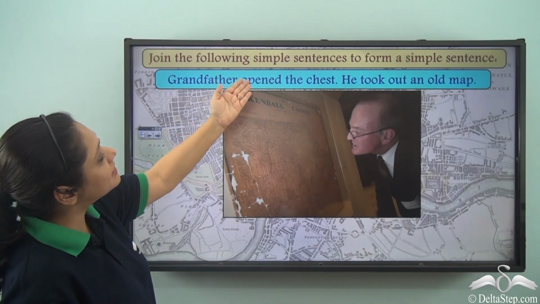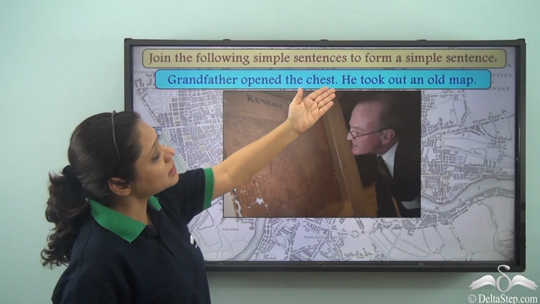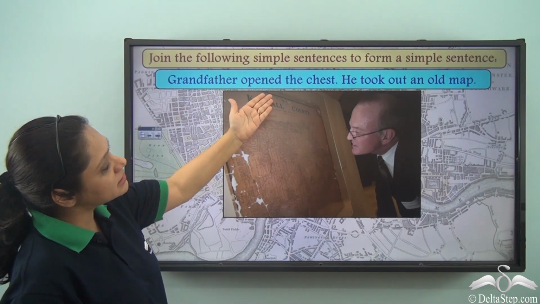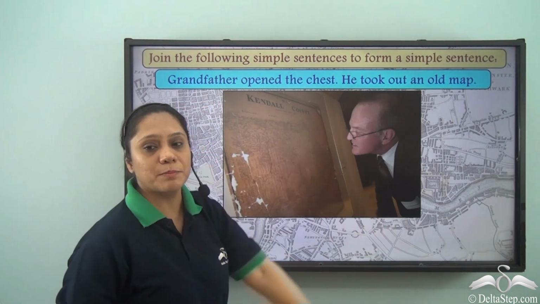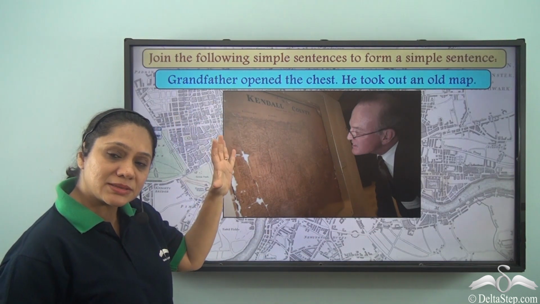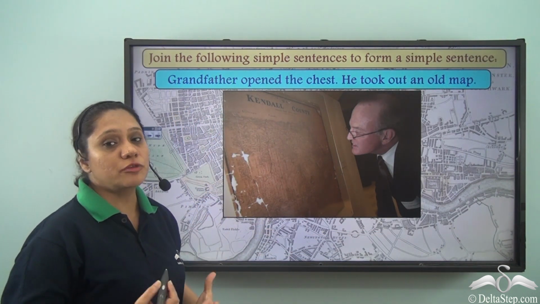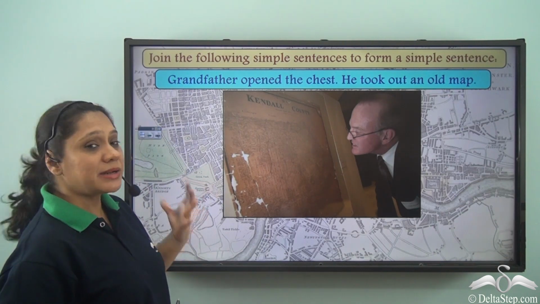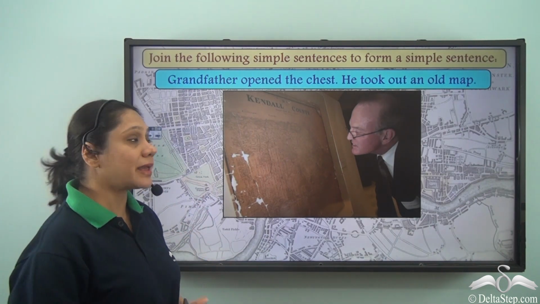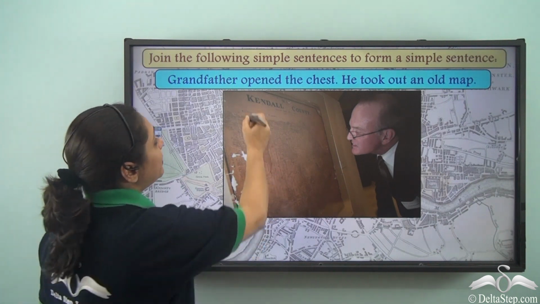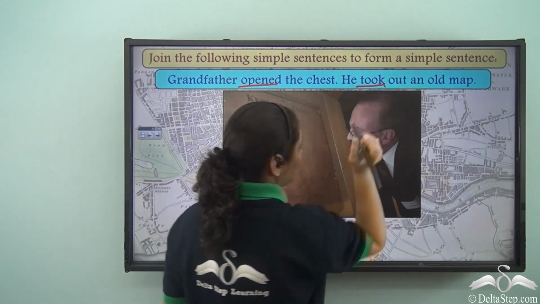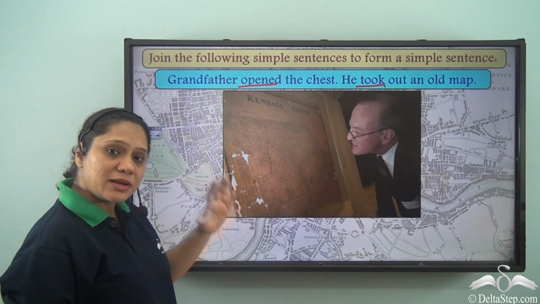Join the following simple sentences to form a simple sentence. Grandfather opened the chest. He took out an old map. Now, both these simple sentences have to be joined. So, we are essentially joining two independent or main clauses. Now, let us first identify the verbs in them. Grandfather opened the chest, so opened. He took out an old map, so took. These are our finite verbs.